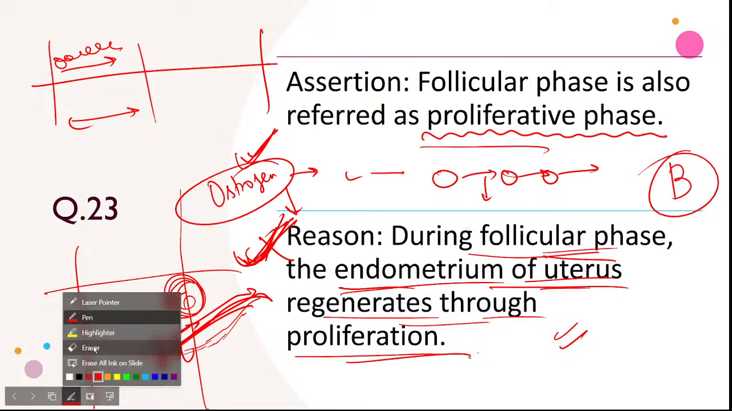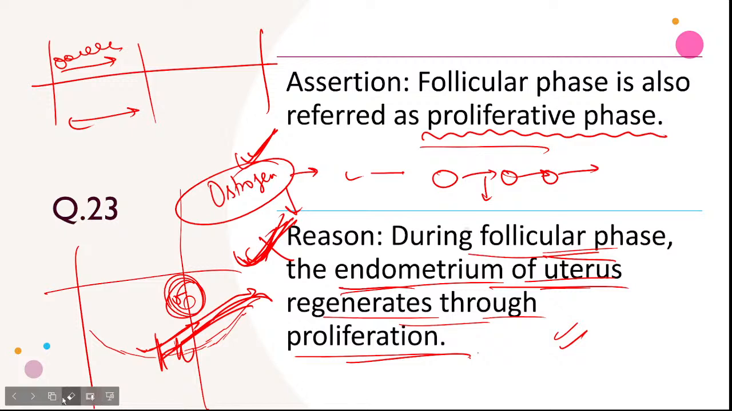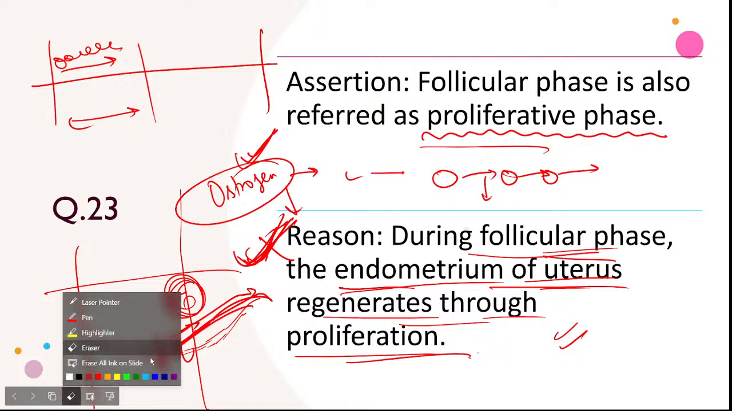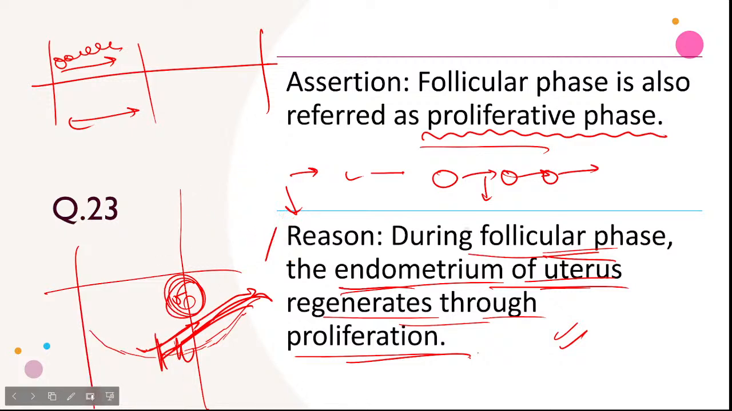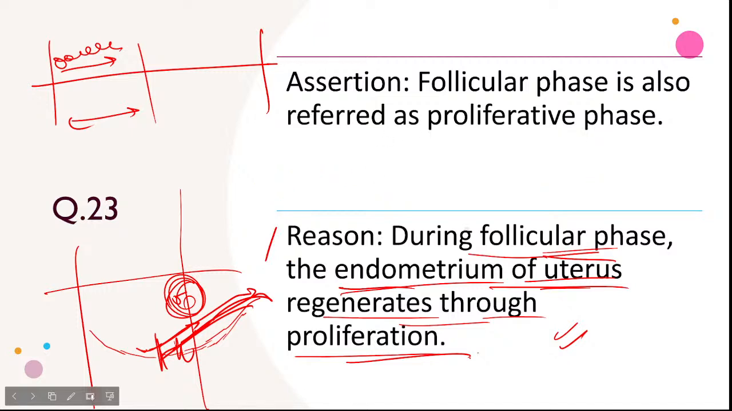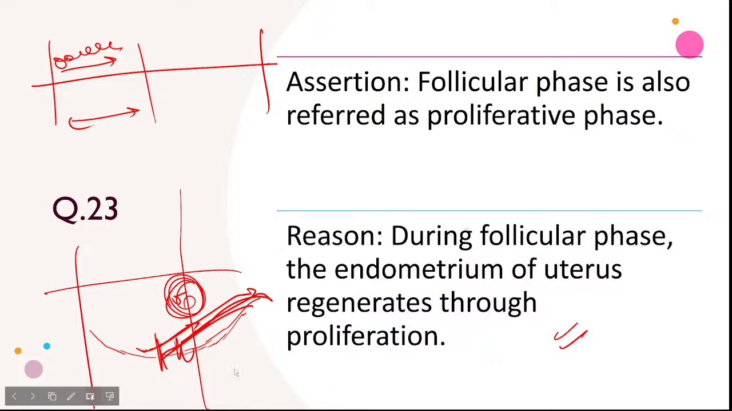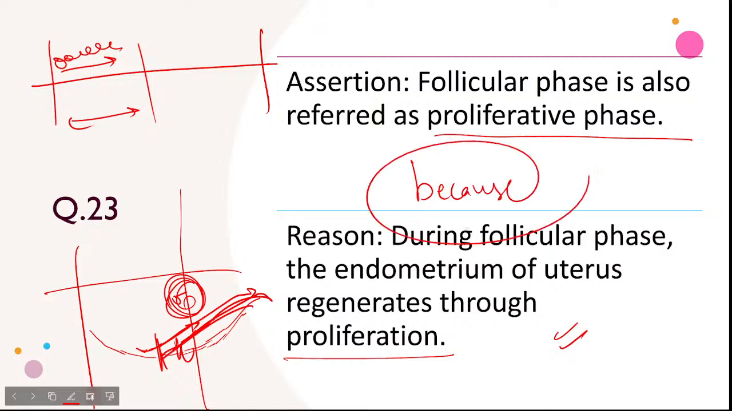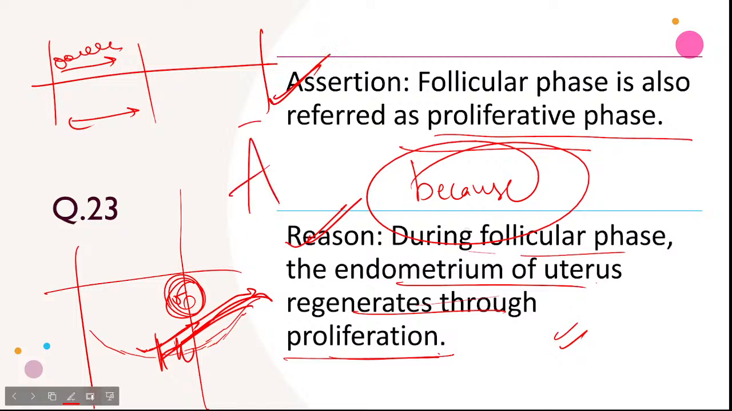Again I made a mistake, sorry. They are talking about, if we go closely, wait a minute, if we go little close and if we see this proliferative phase and proliferation here, so they are linking, right? Because in between, follicular phase is also referred to as proliferative phase, because during follicular phase the endometrium of uterus regenerates through proliferation. So yes, it is correct, and this is also correct. So A will be the correct answer.